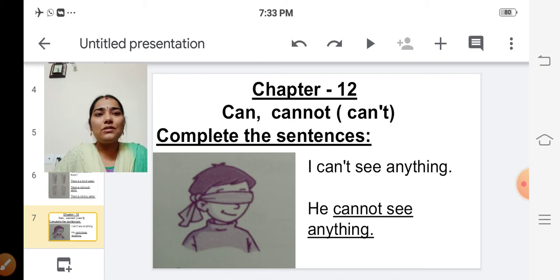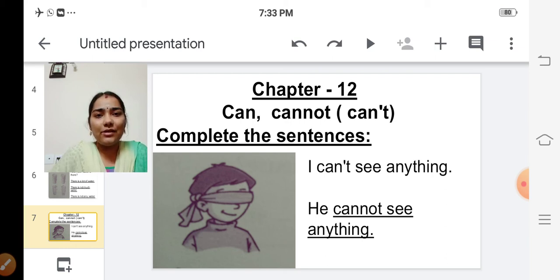We are going to use the word cannot. Isn't it? Usually we say can't, I can't. While writing, what we will write is cannot. Using this, we are going to complete the sentences. Complete the sentences.